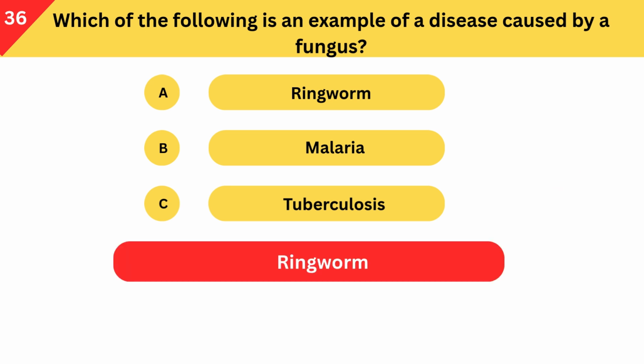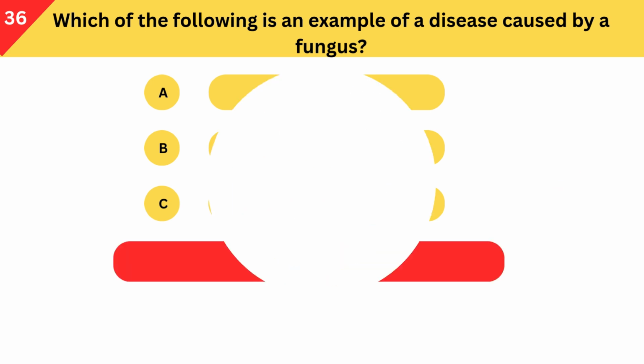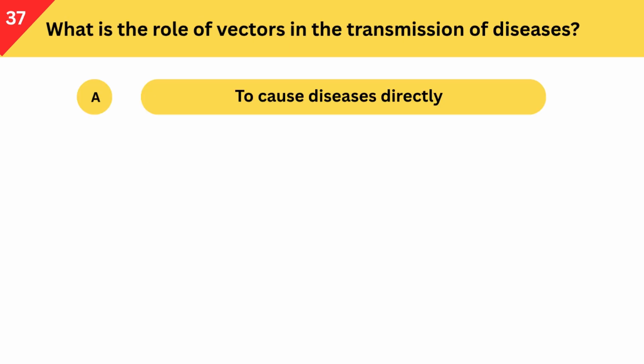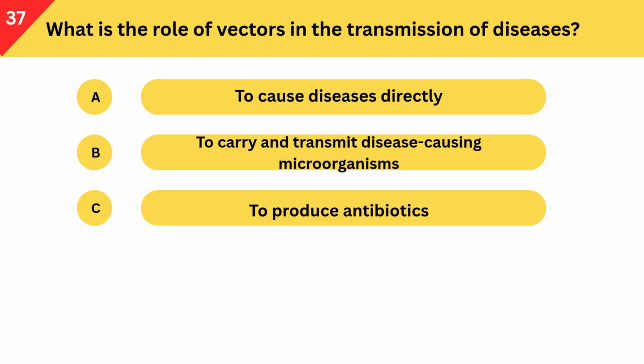Correct answer is ringworm. Ringworm is a common fungal infection. What is the role of vectors in the transmission of diseases? A. To cause diseases directly. B. To carry and transmit disease-causing microorganisms. C. To produce antibiotics.